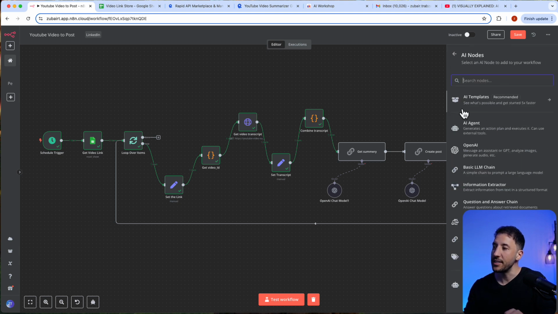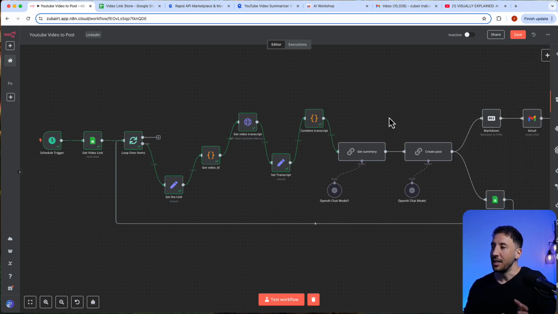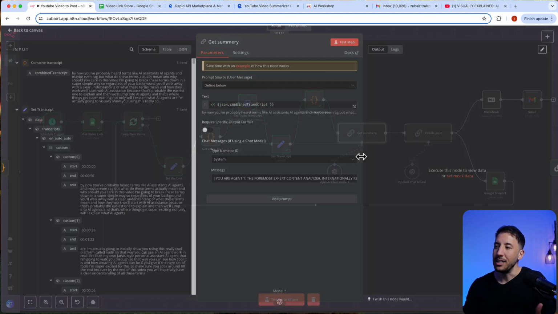If you go to Advanced AI, besides the AI agent, you have all these other chains. This specific one is a basic LLM chain, a simple chain to prompt a large language model. That's exactly what we're doing. We're not putting in an AI agent that requires a lot of additional tools to interact with. Since it's performing one operation, a basic LLM chain will be sufficient.